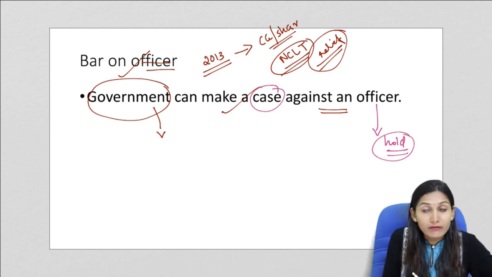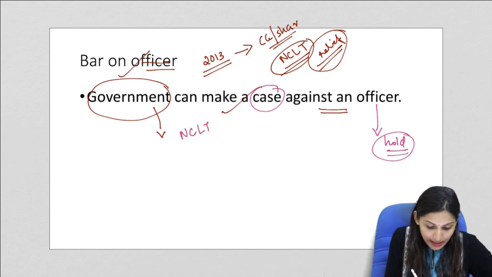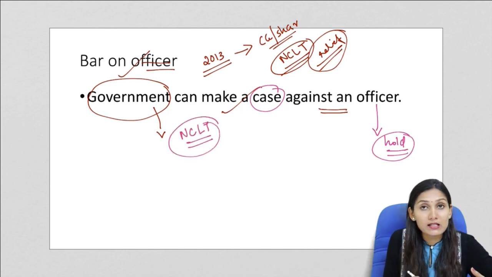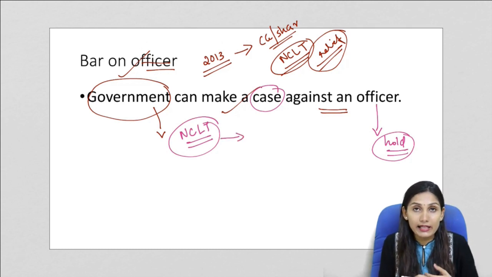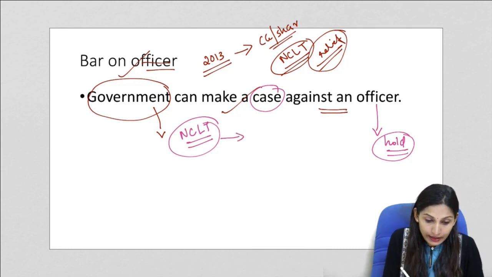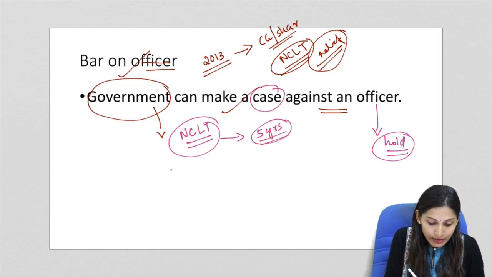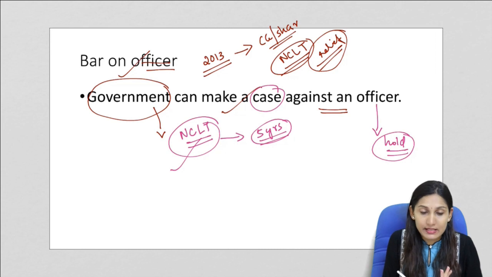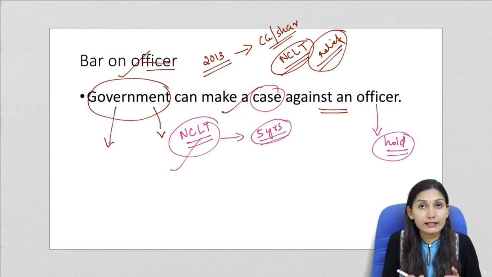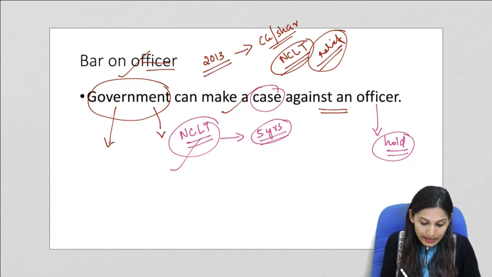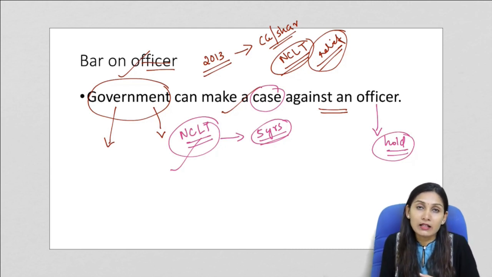And after the government makes such a statement, if the NCLT, that is National Company Law Tribunal, passes an order against the officer, then the officer will not be eligible to hold the office in any company for 5 years. Final approval or final word has to come from NCLT, but still we see that there is an empowerment of the powers of the central government in this regard. So these are the proposed amendments under the bill.